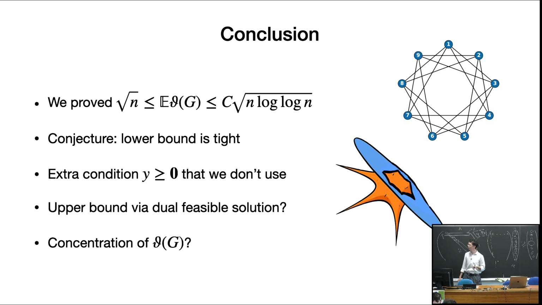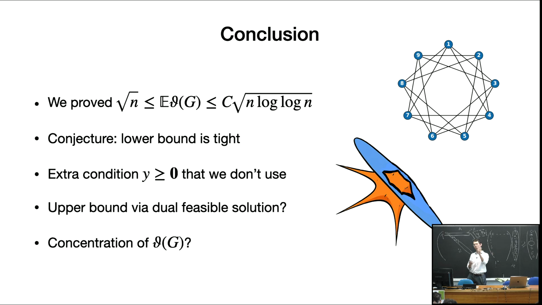And lastly, I did not talk at all about the concentration, but empirically, this theta number concentrates a lot. But the techniques fall short to prove this concentration because in this problem there is essentially no locality in the graph.